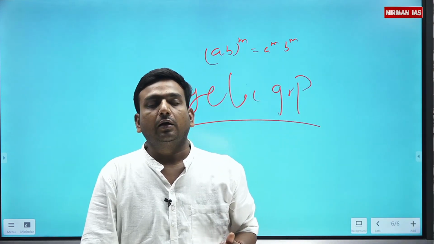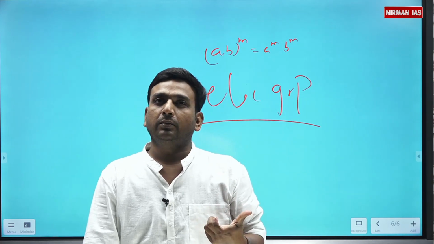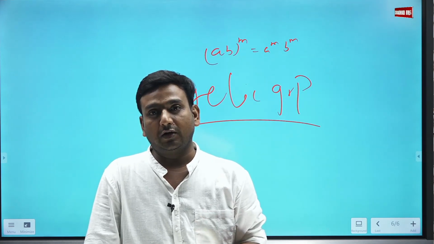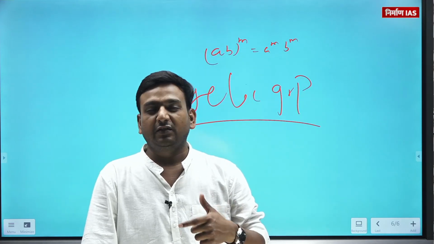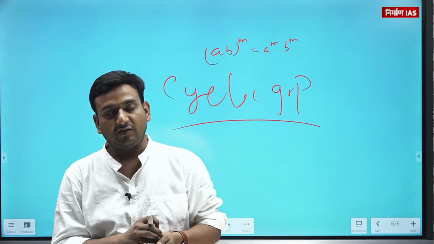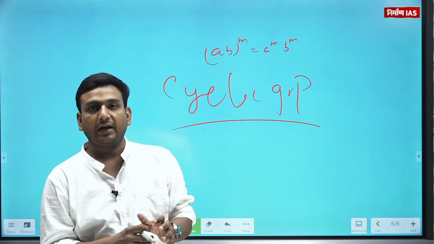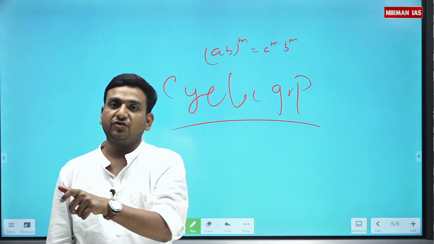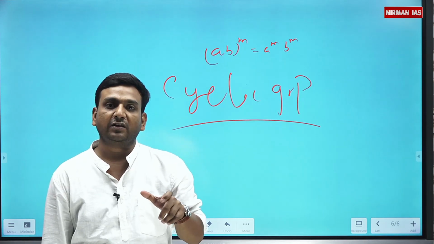Questions regarding number of cycles of length 5 in S5, number of cycles of length 10 in S10, number of elements of order 21 in S10, possible number of elements. Such questions are also asked in UPSC CSE. So what I'm gonna do is, after finishing cyclic group and center of group, उसके बाद we will have a separate lecture for questions. Why I have designed this lecture series like this?